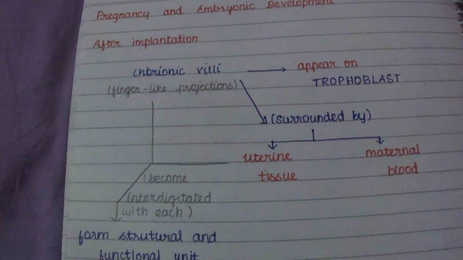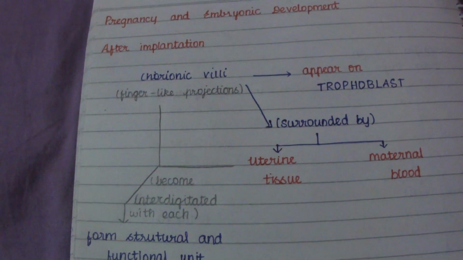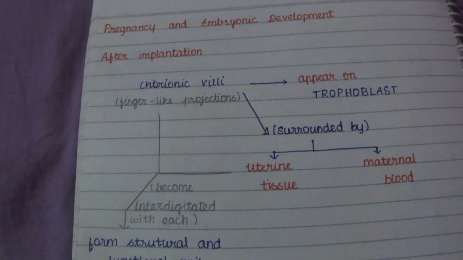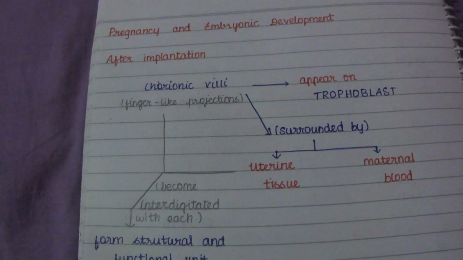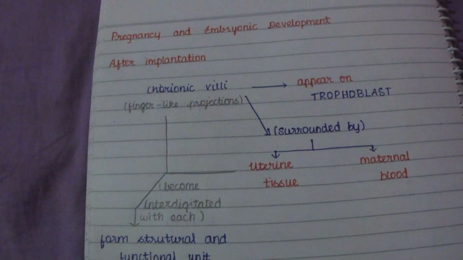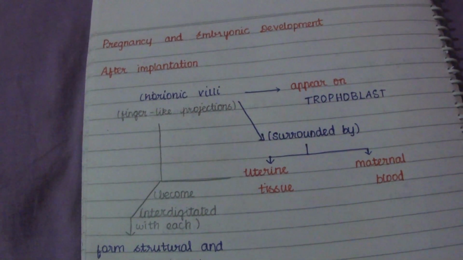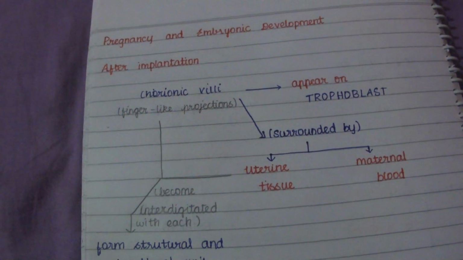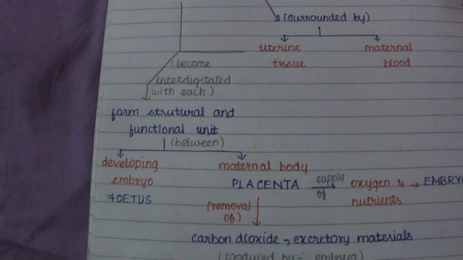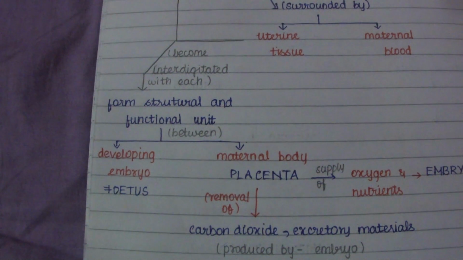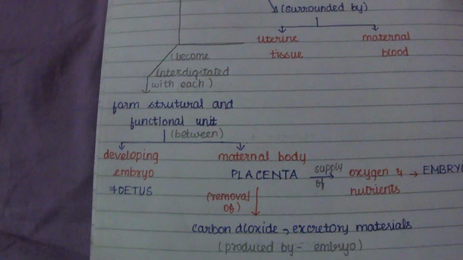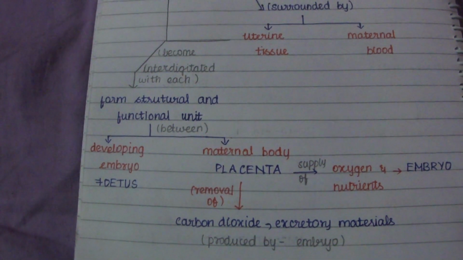That is, in the trophoblast, small finger-like projections called chorionic villi appear. These chorionic villi are surrounded by the uterine tissue and the maternal blood. The chorionic villi and the uterine tissue become interdigitated and form the structural and functional unit between the fetus and the placenta. The fetus is nothing but the developing embryo, and the placenta belongs to the maternal body.